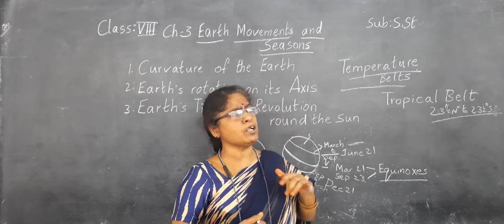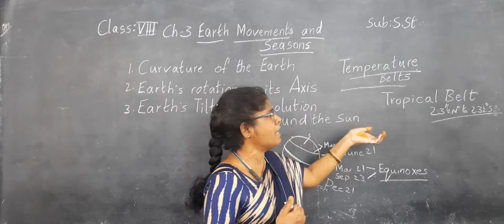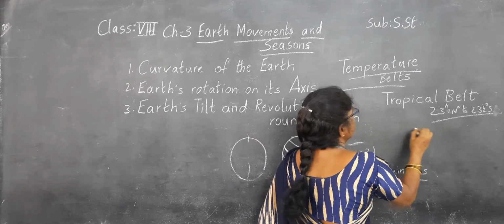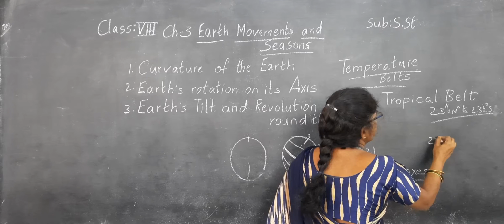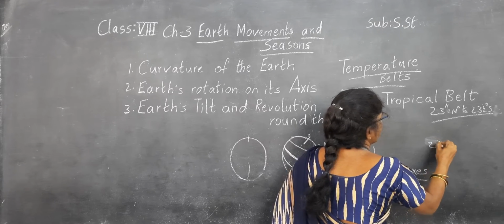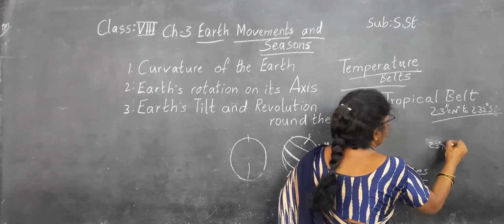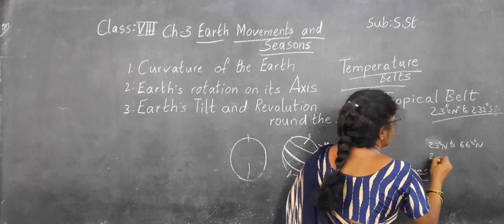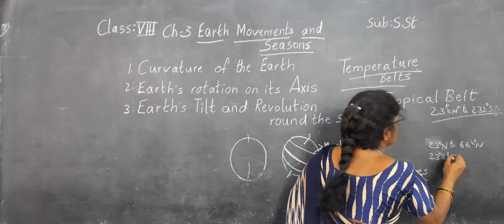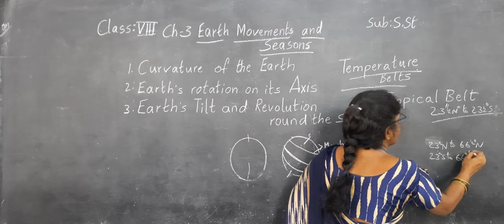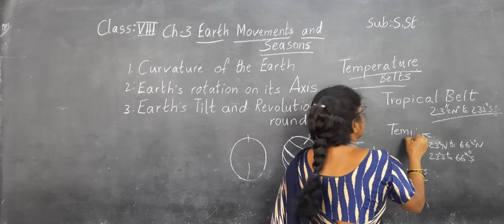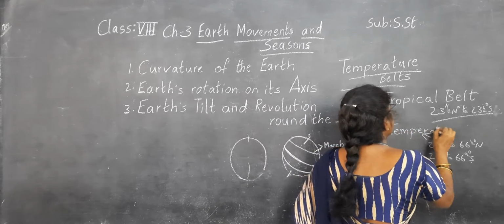And next to the north of this tropical belt, that means 23.5 degrees north to 66.5 degrees north, and 23.5 degrees south to 66.5 degrees south, we call the temperate belt.